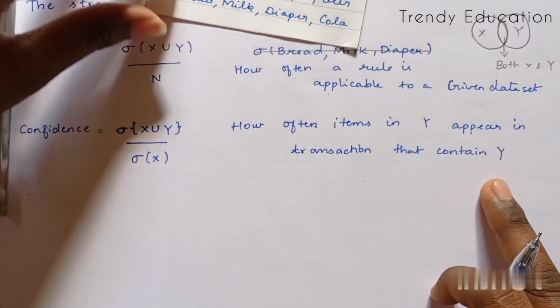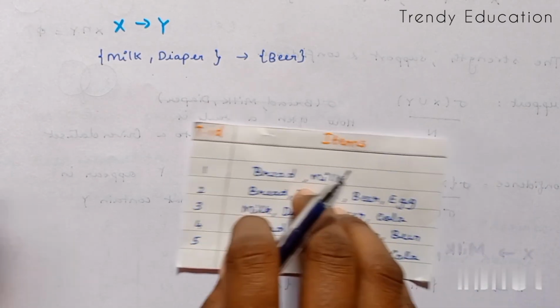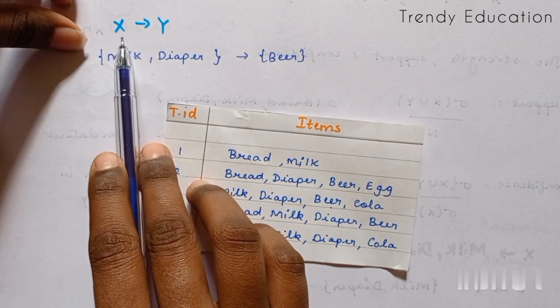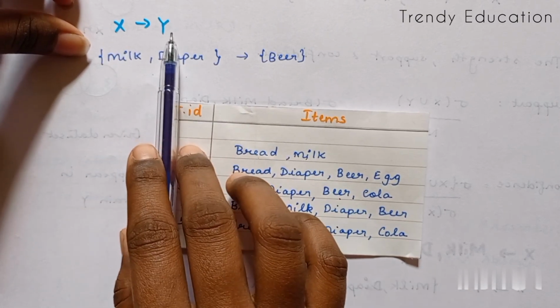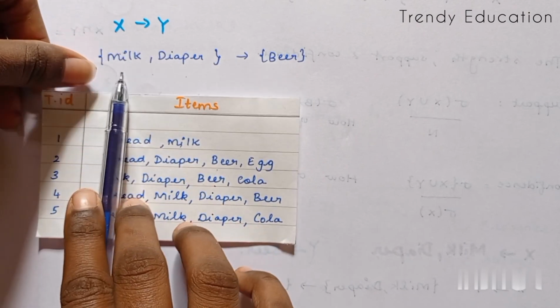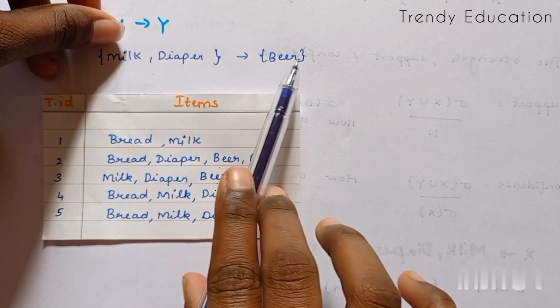Now I'll explain with an example. Let's find the support and confidence of X and Y. Here I'm giving the value of X as milk and diaper, and the value of Y as beer.